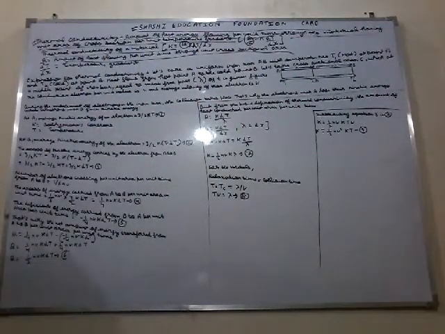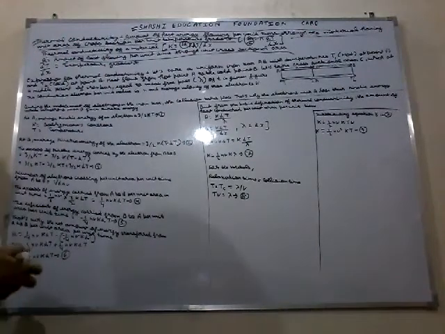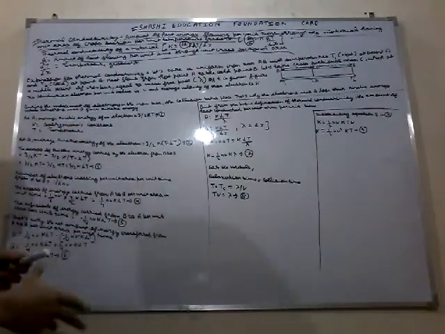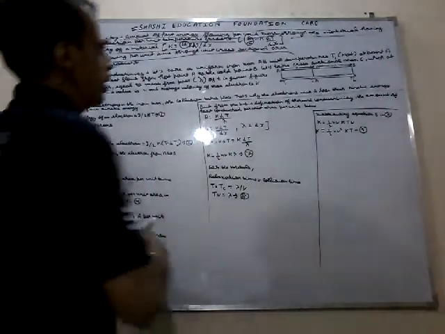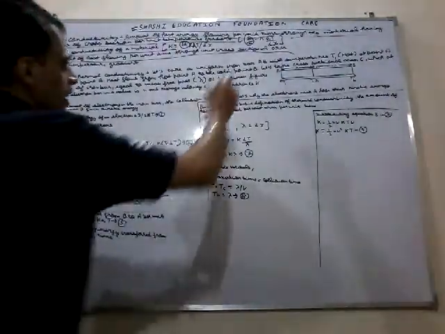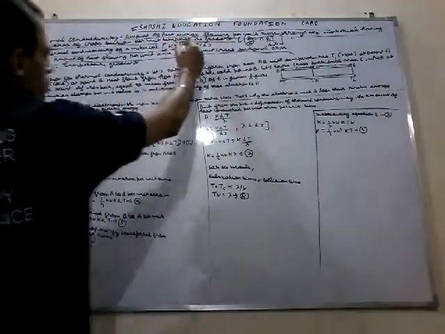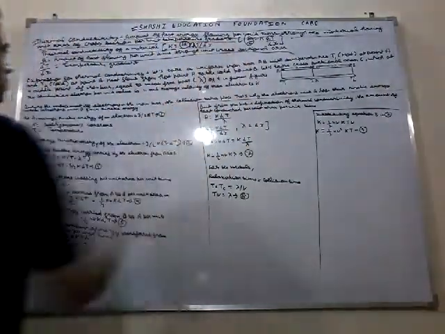Leaving K on one side and taking everything else to the other, K equals Q into dX upon dT.